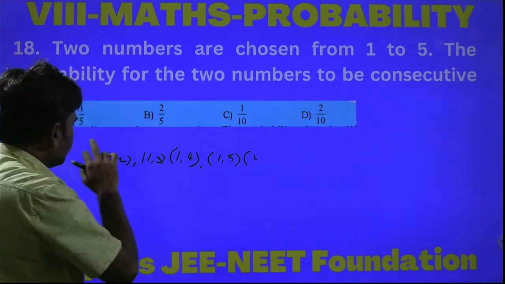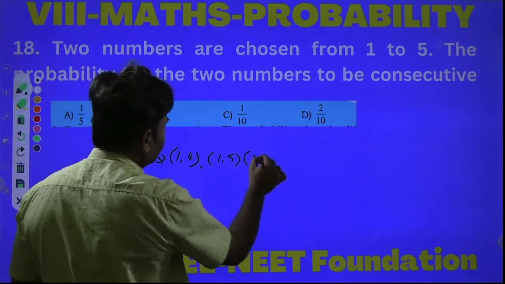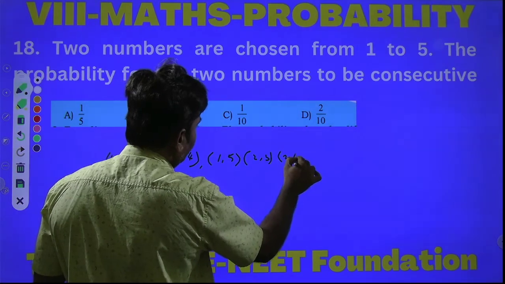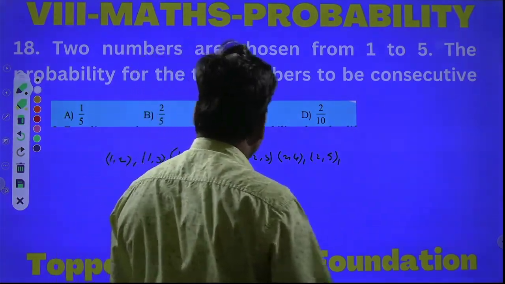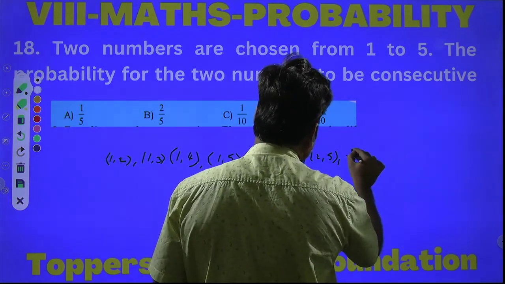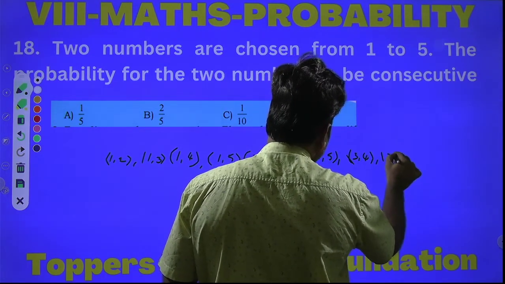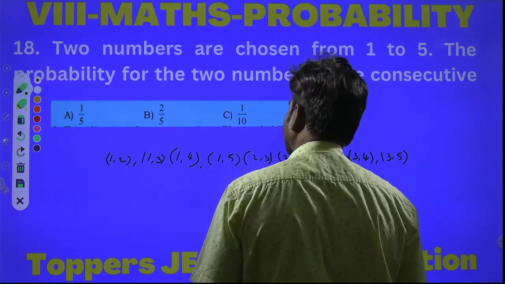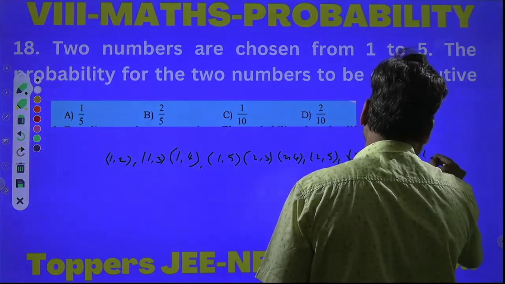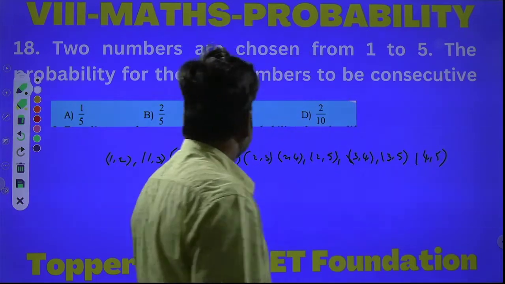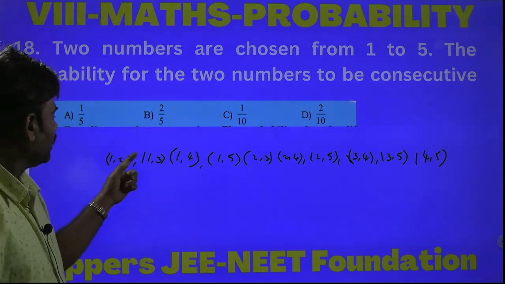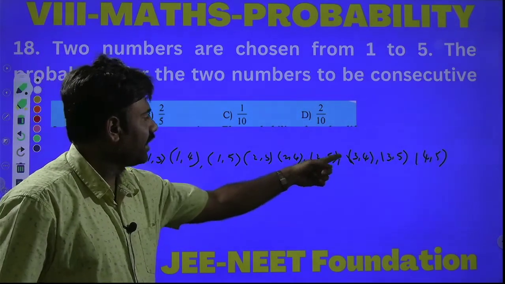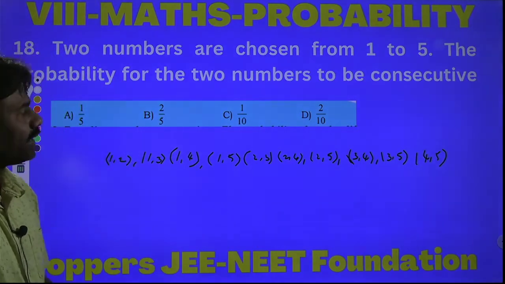Next 2,1 over, 2,3; 2,4; 2,5. Next 3,1; 3,2 over, 3,4; 3,5. Next 4,1 over, next 4,5. First of all, these are the possible outcomes whenever you take a number from 1 to 5. In total, how many possible outcomes? 1, 2, 3, 4, 5, 6, 7, 8, 9, 10. There are 10 possible outcomes.